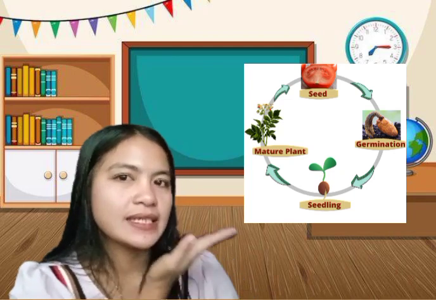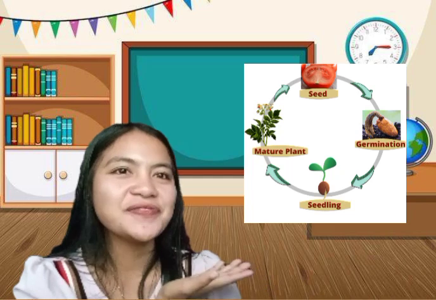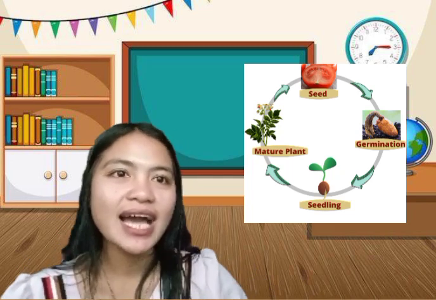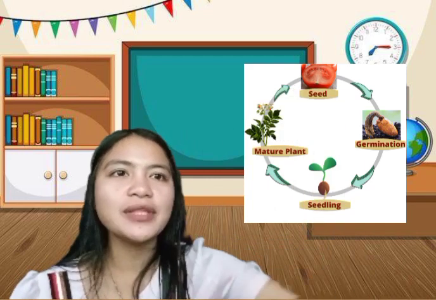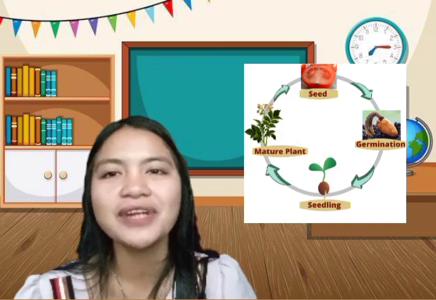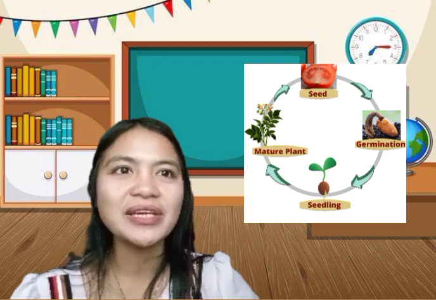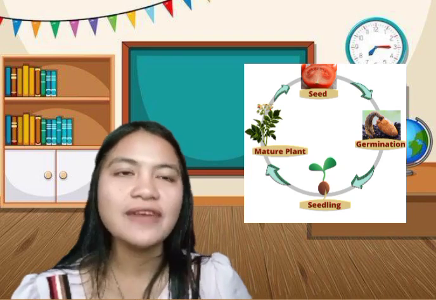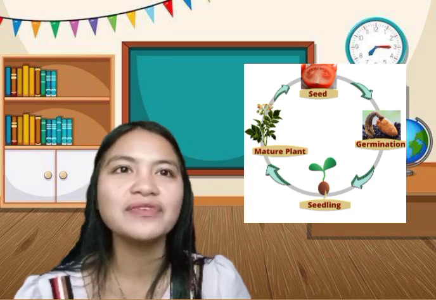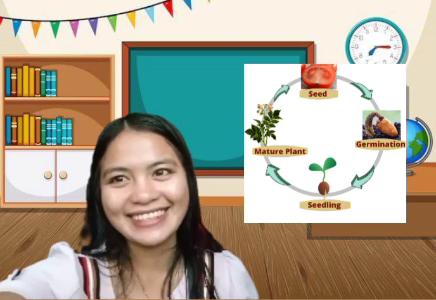stigma, style, and ovary. The stigma is located at the top. It is connected by the style to the ovary. The ovary contains eggs, which reside in ovules. If an egg is fertilized, the ovule develops into a seed.